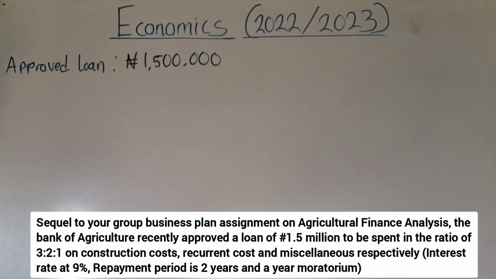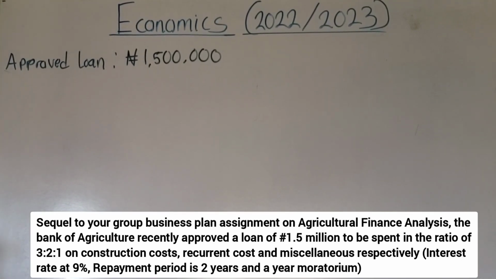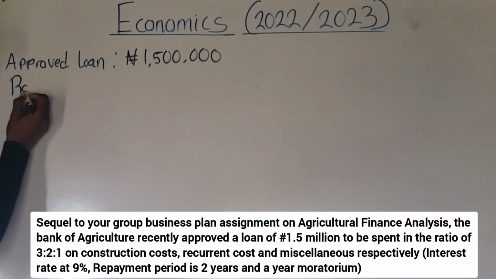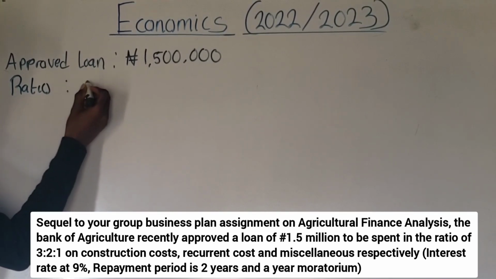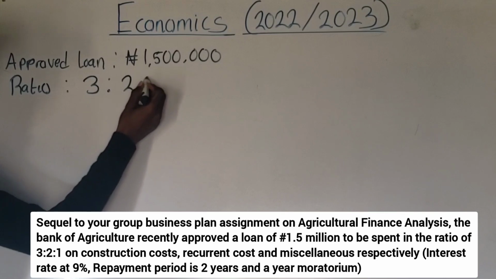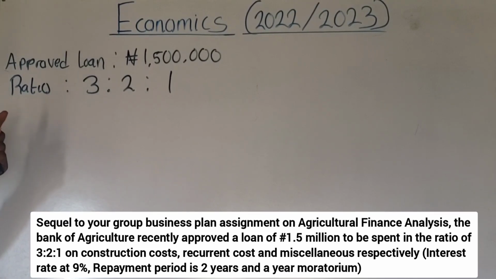The ratio in which this approved loan is to be spent on construction cost, recurrent cost, and miscellaneous is 3:2:1. That is the ratio. Hello, pay attention. The ratio that you see here is for construction cost, recurrent expenses, and miscellaneous respectively. Are you paying attention? So that means that